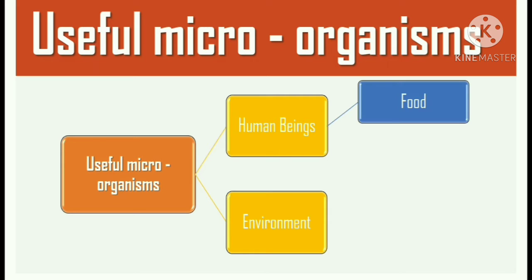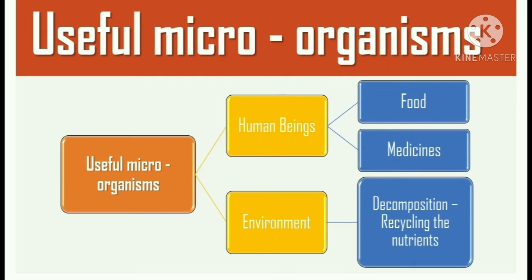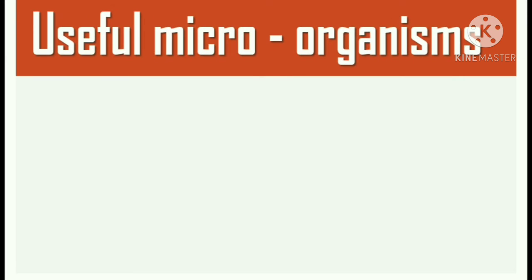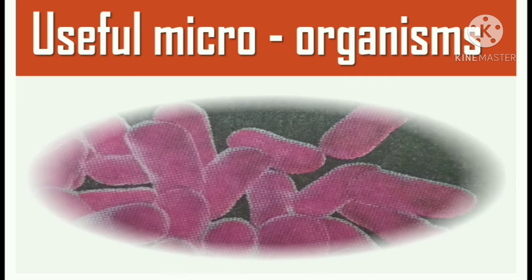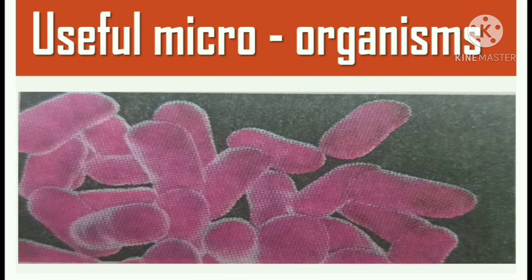They are used by human beings to make food and medicine. They are used in the ecosystem where they play a role as decomposers by recycling the nutrients through a process called decomposition. Today, we will learn about one of those useful microorganisms, lactobacilli.